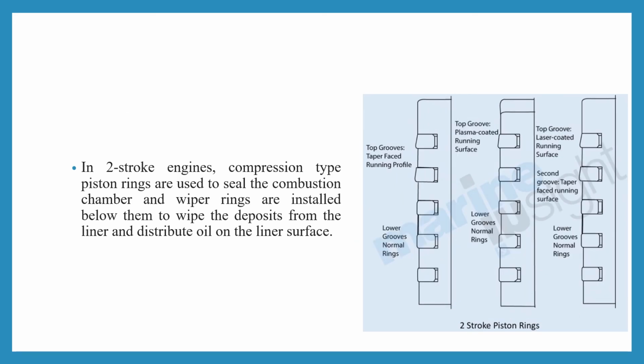In a 2-stroke engine, compression type piston rings are used to seal the combustion chamber, and the wiper rings are installed below them to wipe the deposits from the liner and distribute oil on the liner surface. So as you can see, these are the pictures of the 2-stroke piston rings.